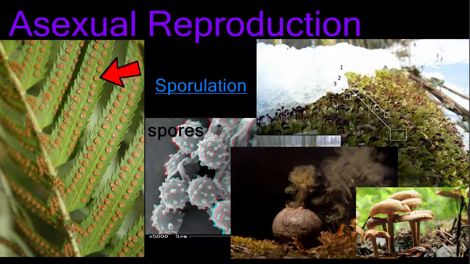You can actually see the spores being released from this puffball like a cloud of dust. All of these organisms, ferns, mosses, and fungi, are able to reproduce sexually as well, but spores are tough and can survive harsh conditions, so sporulation is a good reproductive strategy used for survival.